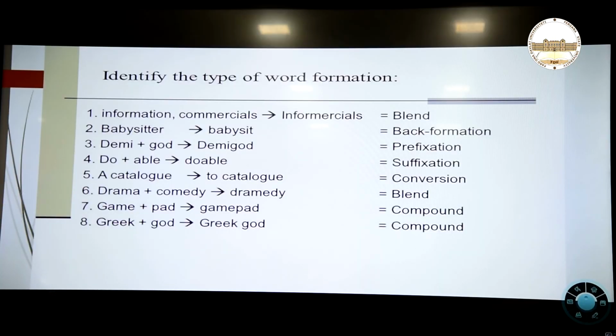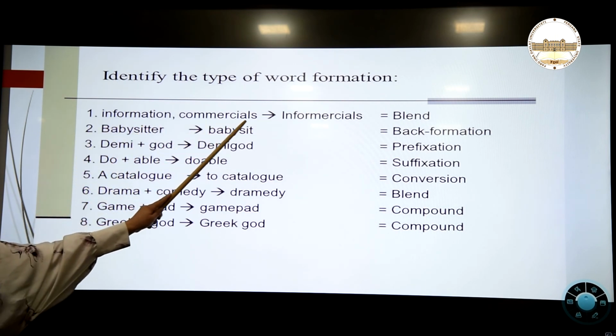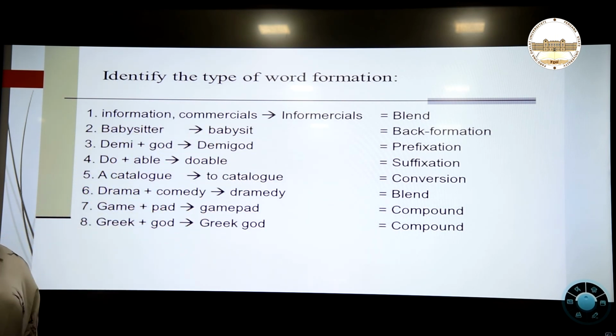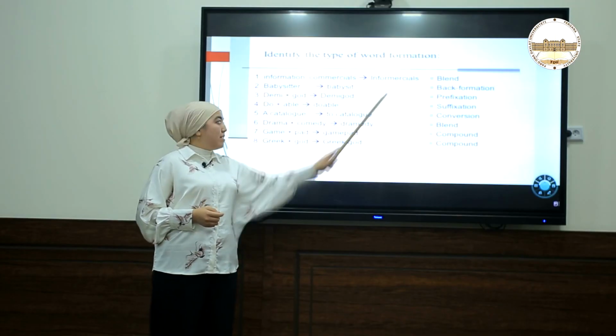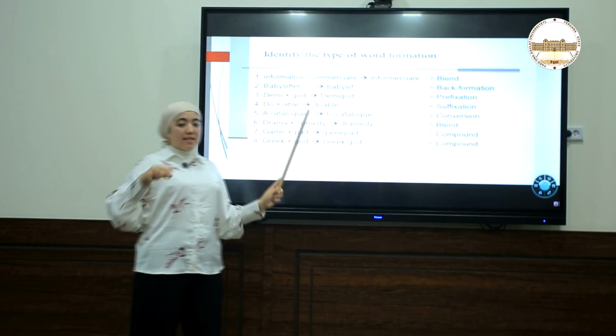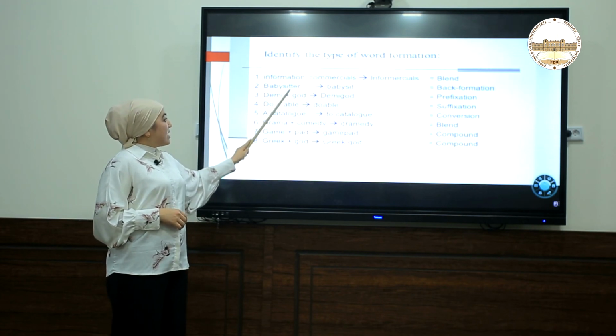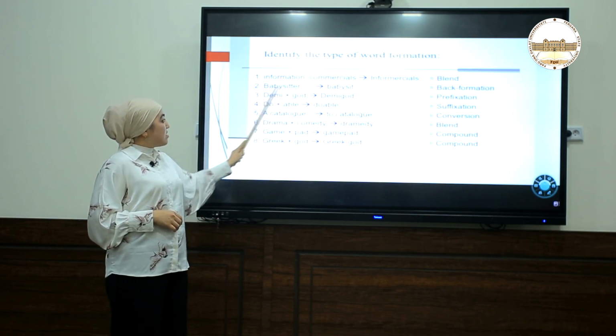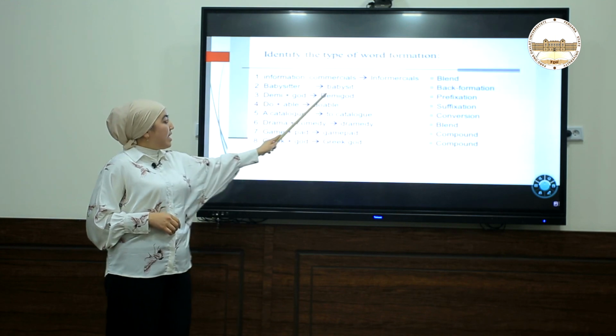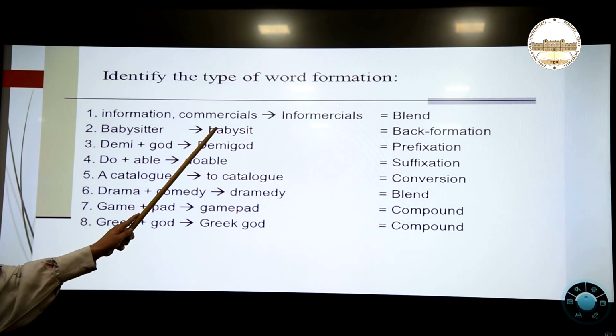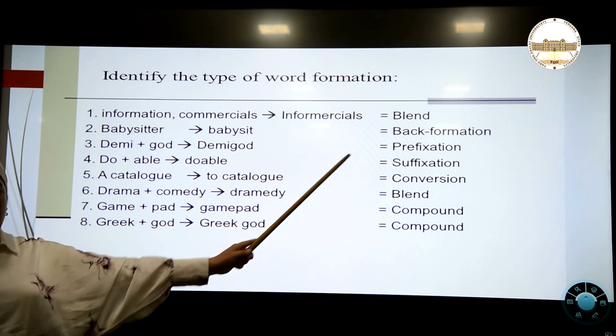Now we will revise our past lesson, our today's discoveries, and identify the type of word formation. The first one, information and commercials. For commercials, you see we are creating a blend. Why? Because we are omitting some parts of these words. Next one, babysitter. With the help of this word, babysitter, a noun, we can make it a verb, like babysit. For that reason, this is back formation.